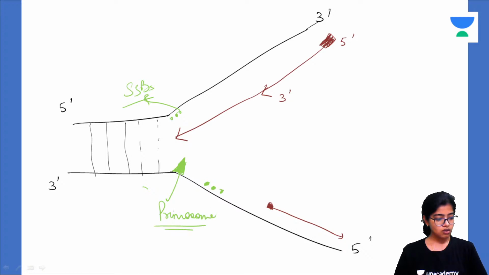Now there is another homework for you guys. Tell me the primosome complex is made up of two different enzymes. What are these enzymes? You have to tell me.